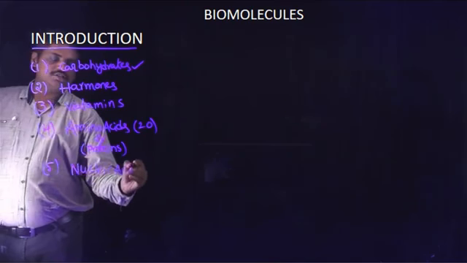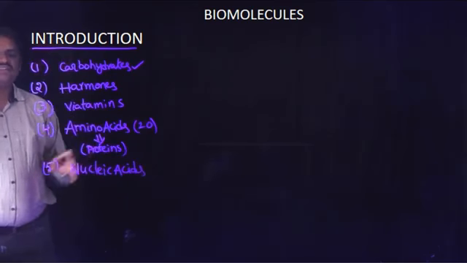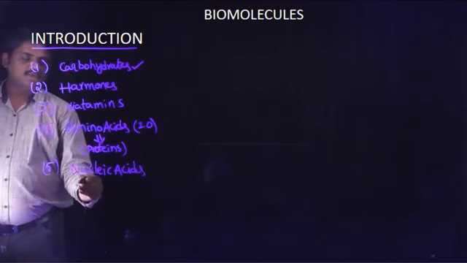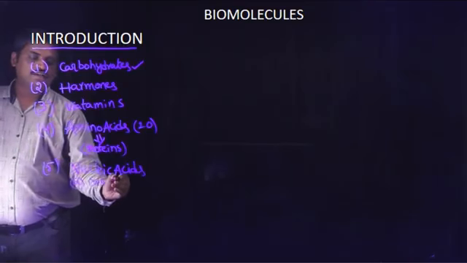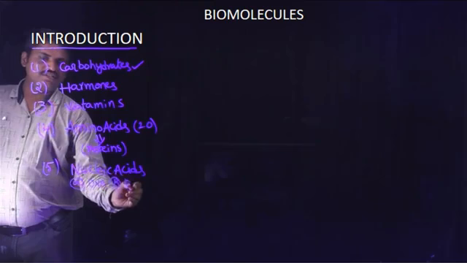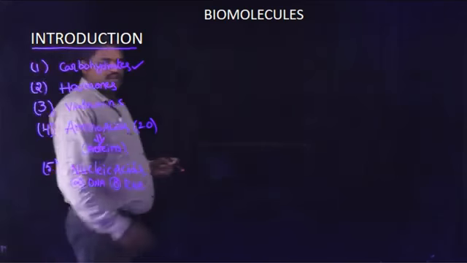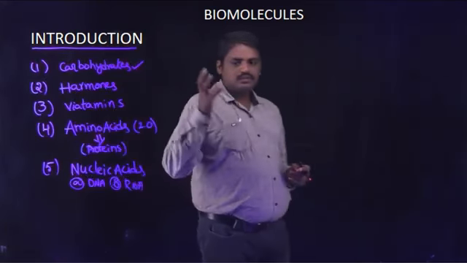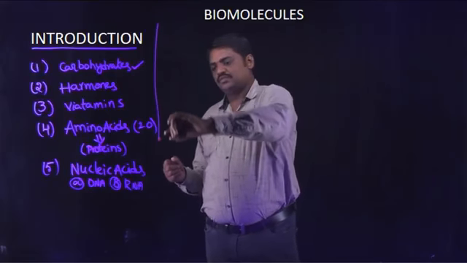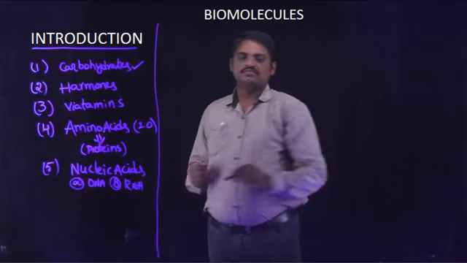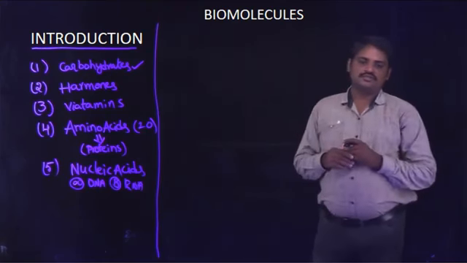Generally the human body contains 2 types of nucleic acids: one is DNA, and the second is RNA. These are the different types of biomolecules in the human body. These are the sub-contents in the chapter.